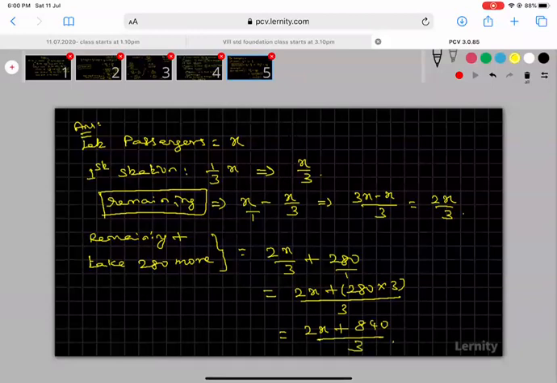Are you able to understand now? The passengers are x. In the first station, we drop one third of the passengers. The remaining is the total value x minus the dropped value x by 3, and we get 2x by 3. This is the remaining. In the same first station, after dropping, to the remaining we add 280 more. So we get this. Any doubts in this slide? If you have any doubt, please tell me. I will move to the next slide.